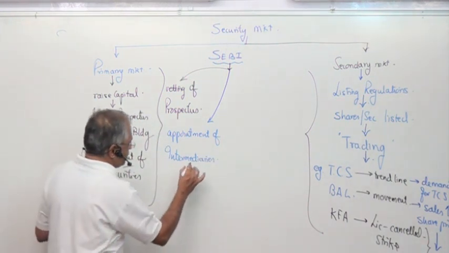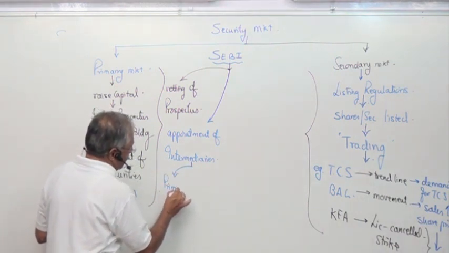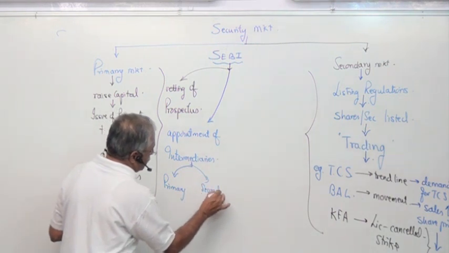Again, intermediaries in the primary market are different and intermediaries in the secondary market are different.